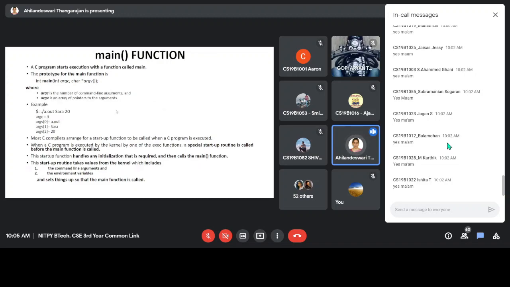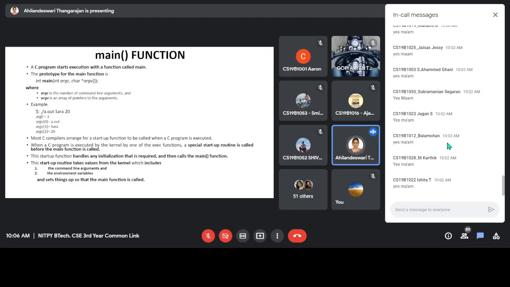Then we execute ./p. If I do not specify p, an object file is created which is the default object file in Unix, a.out. So this is nothing but the object file for some program.